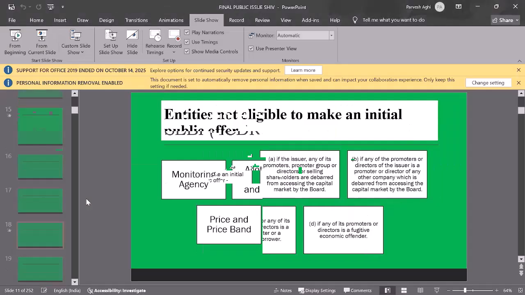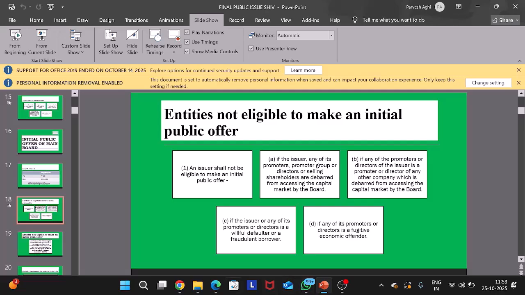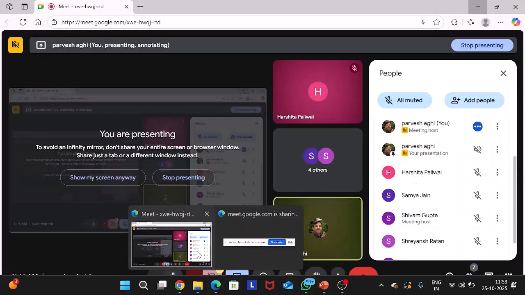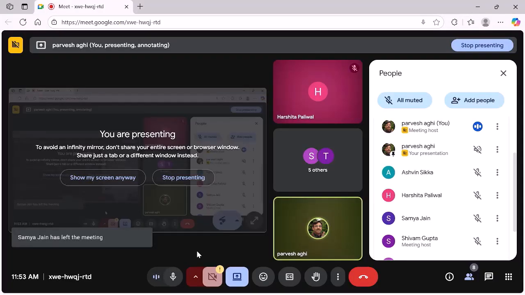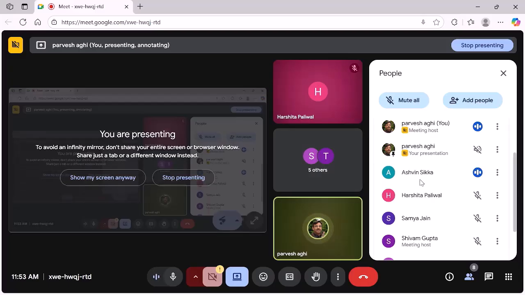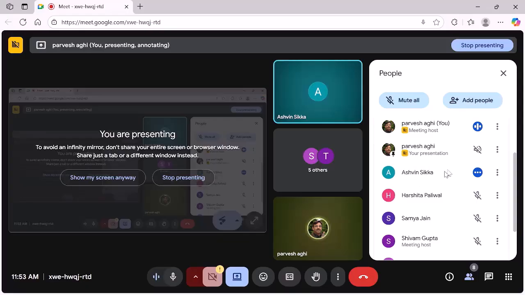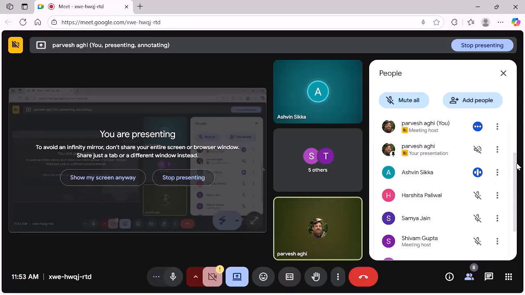So that brings us to the end of the lecture because I'm running out of battery and it can go very soon. So we have Ashwin Sikka. Ashwin Sikka is also there, I had put the name in, you have just joined? Yes, sir. Did you come to take attendance? No, sir, I joined at 11 o'clock. Okay, joined at 11. So Harshita Paliwal is there.